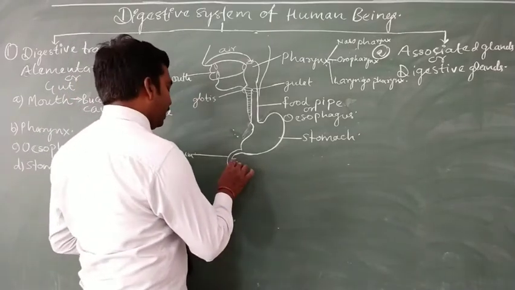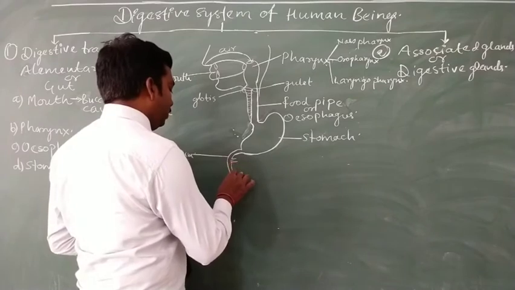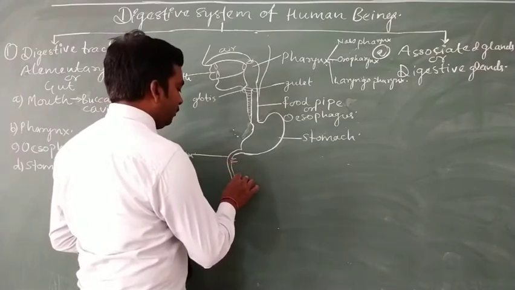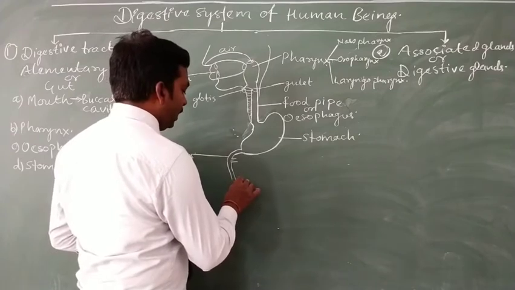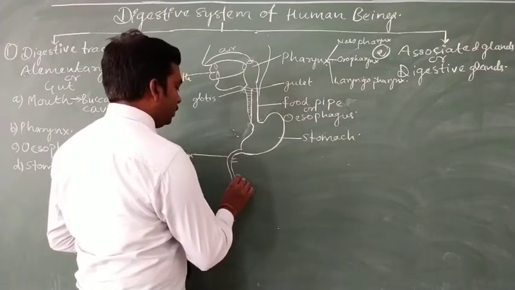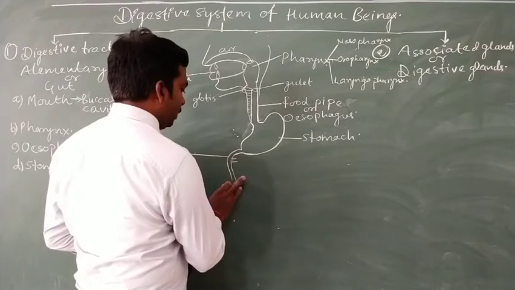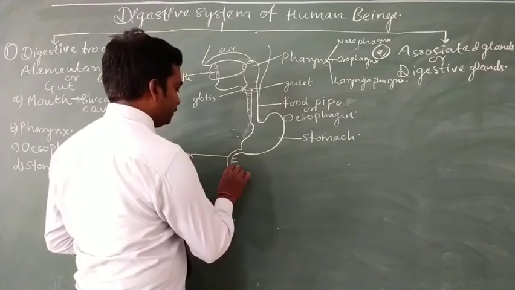So small intestine travels downwards and converts into a highly coiled structure.